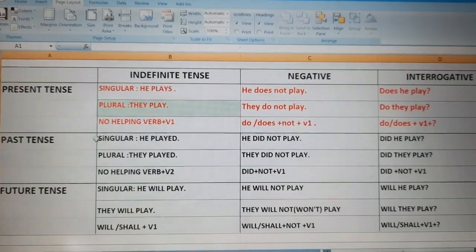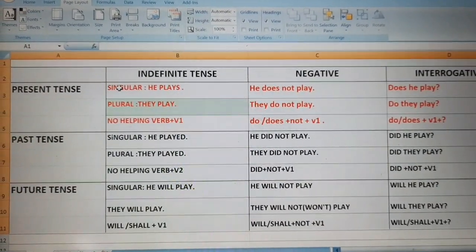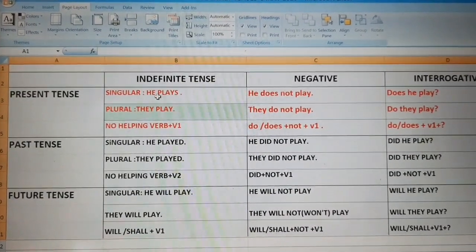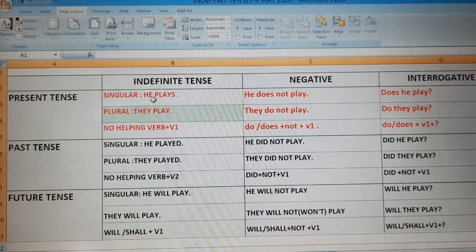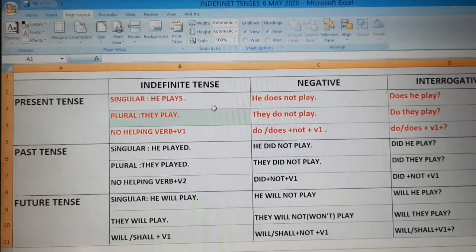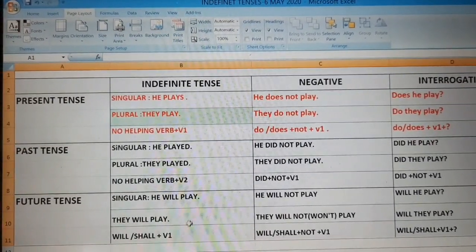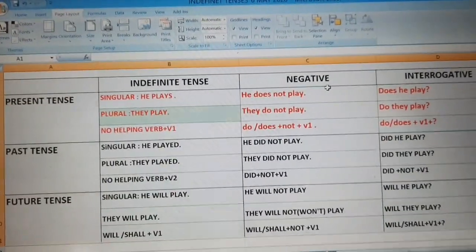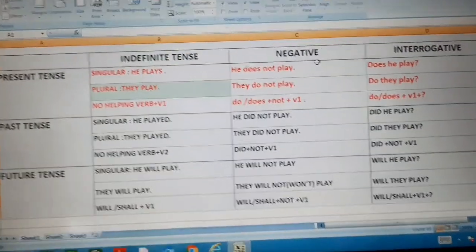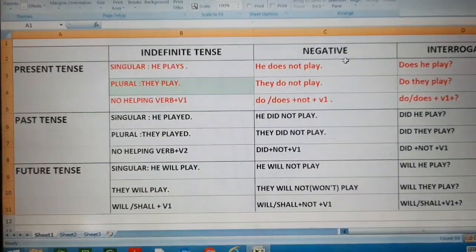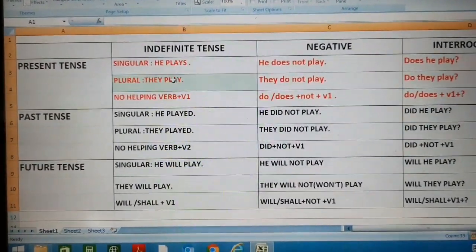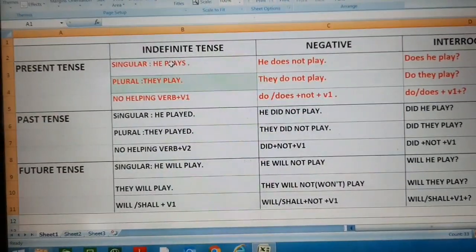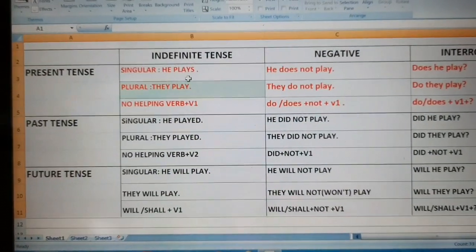See, first of all, I am making this singular sentence, he plays. See children, this same sentence I will use for present, past, future and indefinite tense and continuous tense, perfect tense. For all the tenses, all the 12 tense forms, I will use the same sentence. Then it will be easy for you to understand the tense. Let us see the first one, singular, he plays.